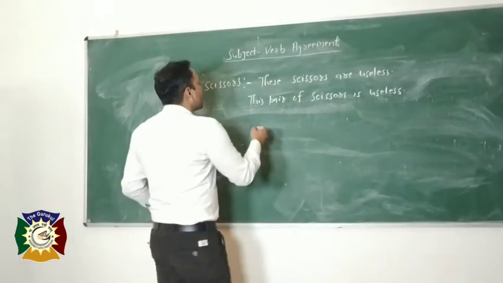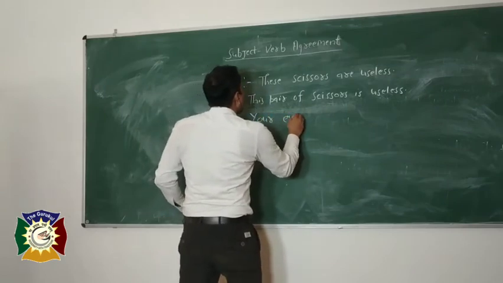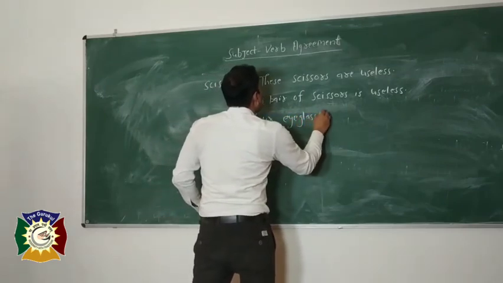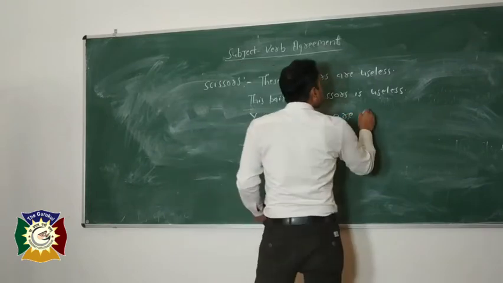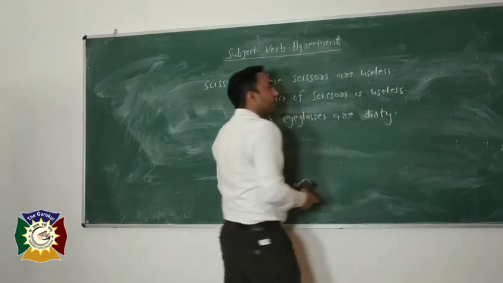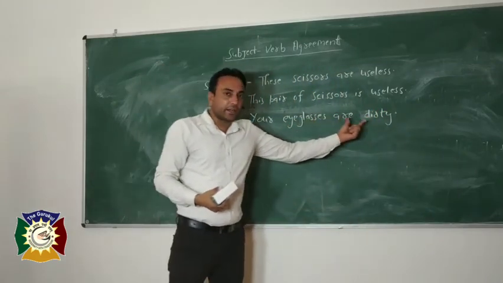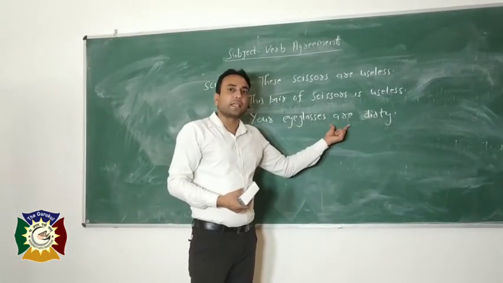And like your eyeglasses are dirty. So eyeglasses are always taken in plural sense.